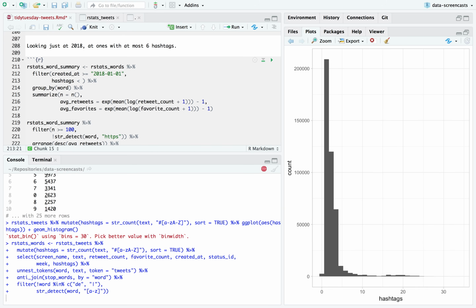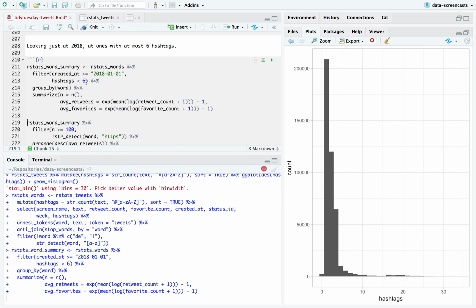But I am going to say hashtags less than. Oh, I just saw I could have done this without str_count. I could have done this at the word level. Well, I'll do it at this level, the tweet, I meant. I did at most 5. All right, that's my threshold now, at most 5.